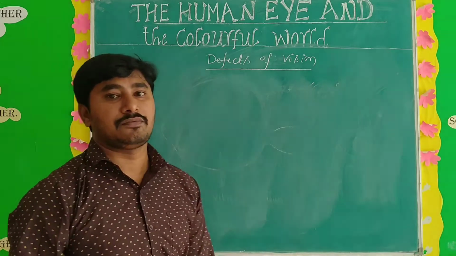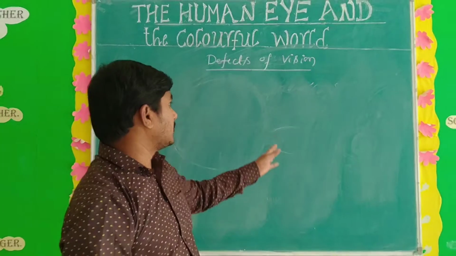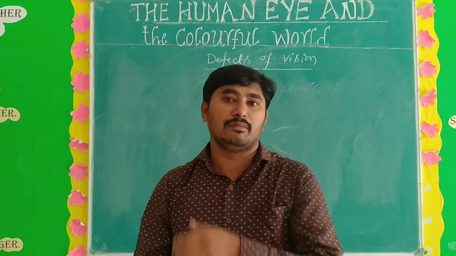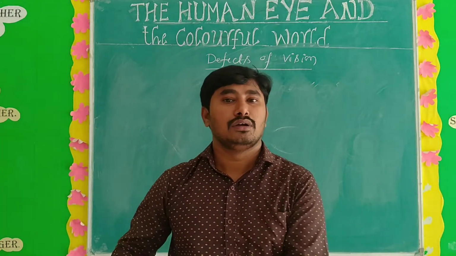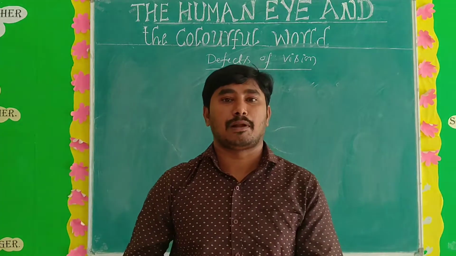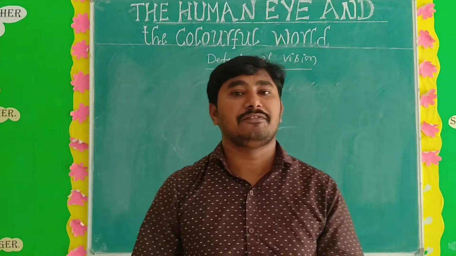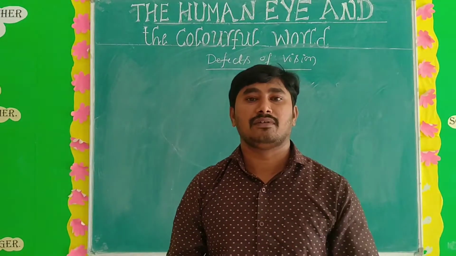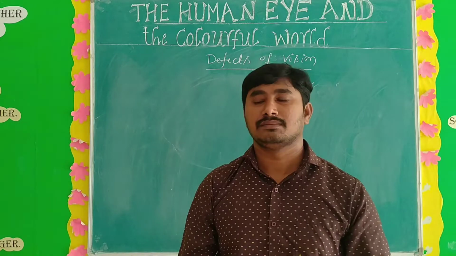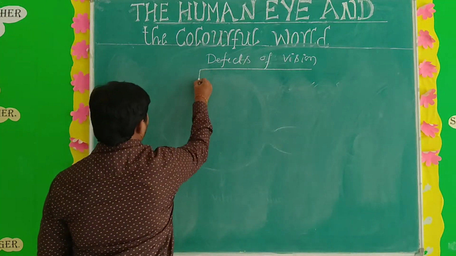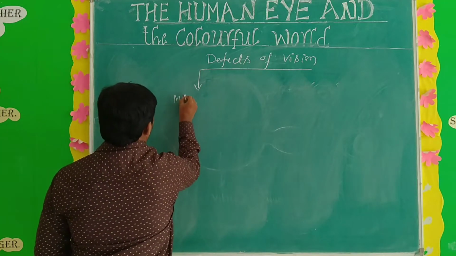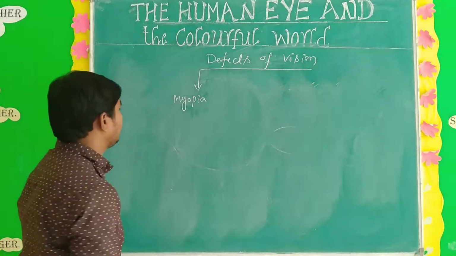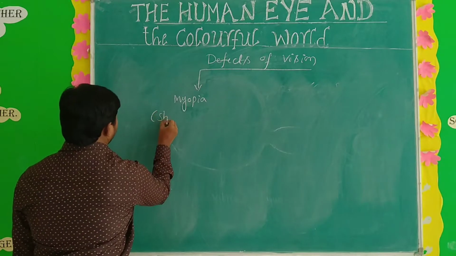Next one is defects of vision. So what are the defects of vision? Due to a change of focal length and an increase in the curvature of the eyeball, due to genetic problems, sometimes people have different defects. Mainly the human eye has three types of defects. What are the three types? The first one is myopia. Myopia is also known as short sightedness.